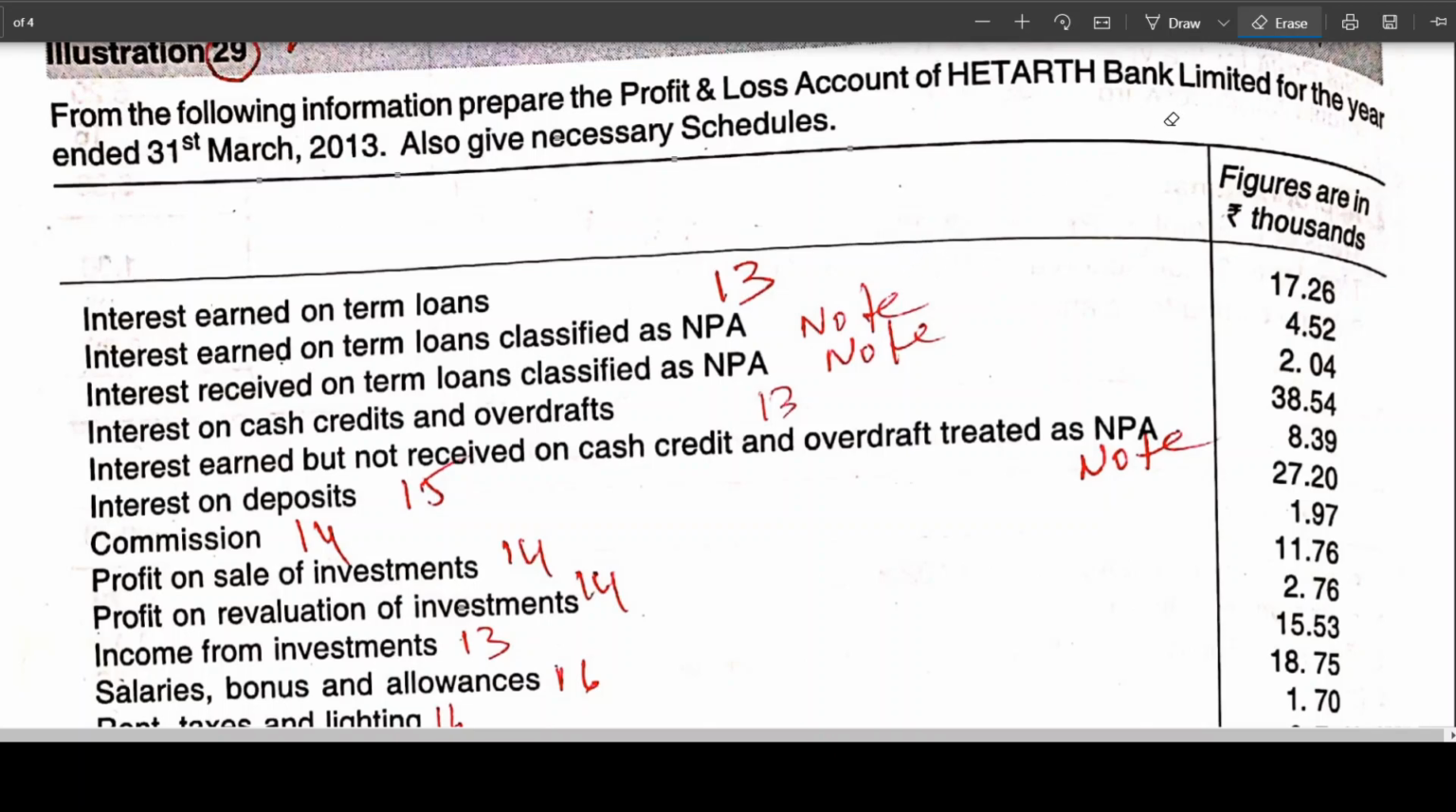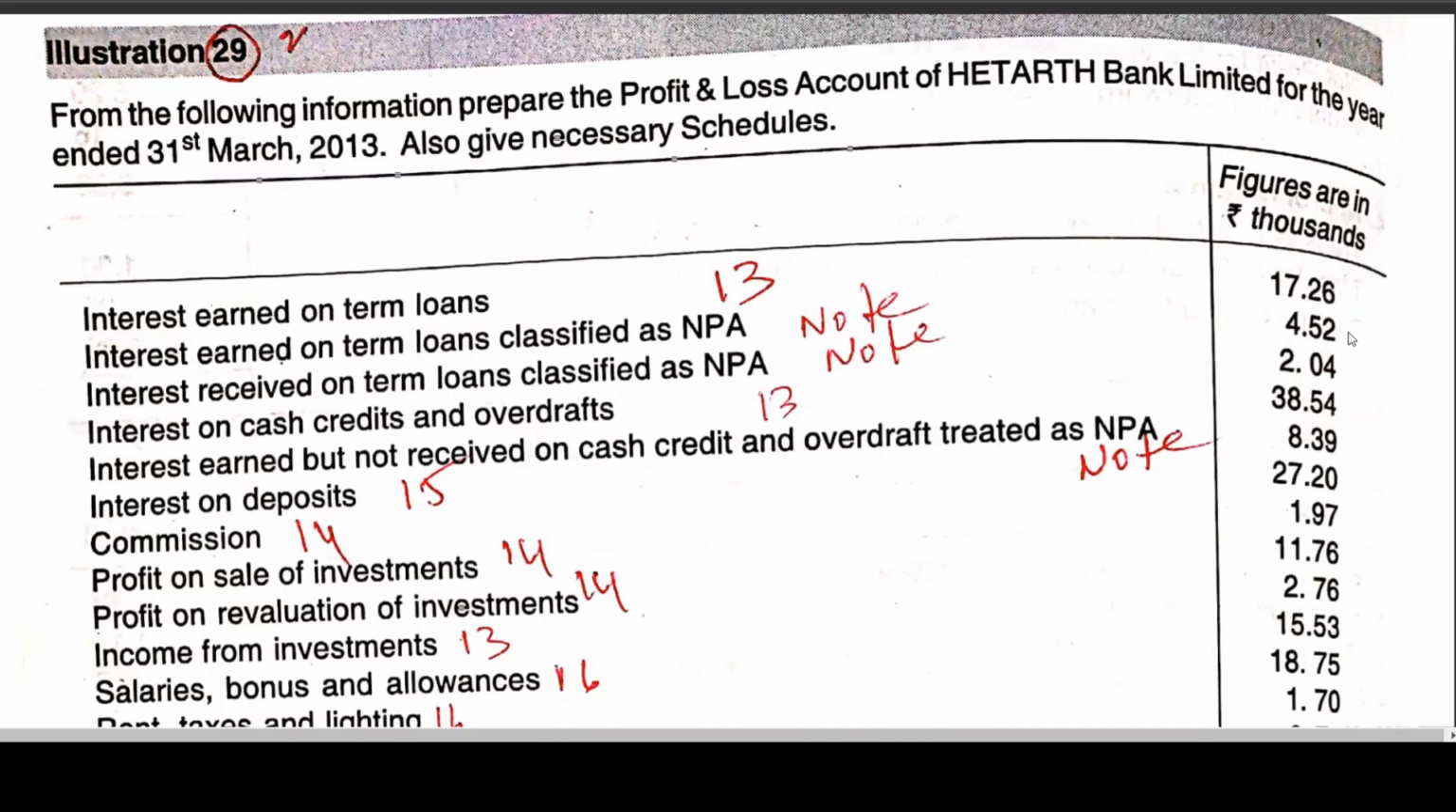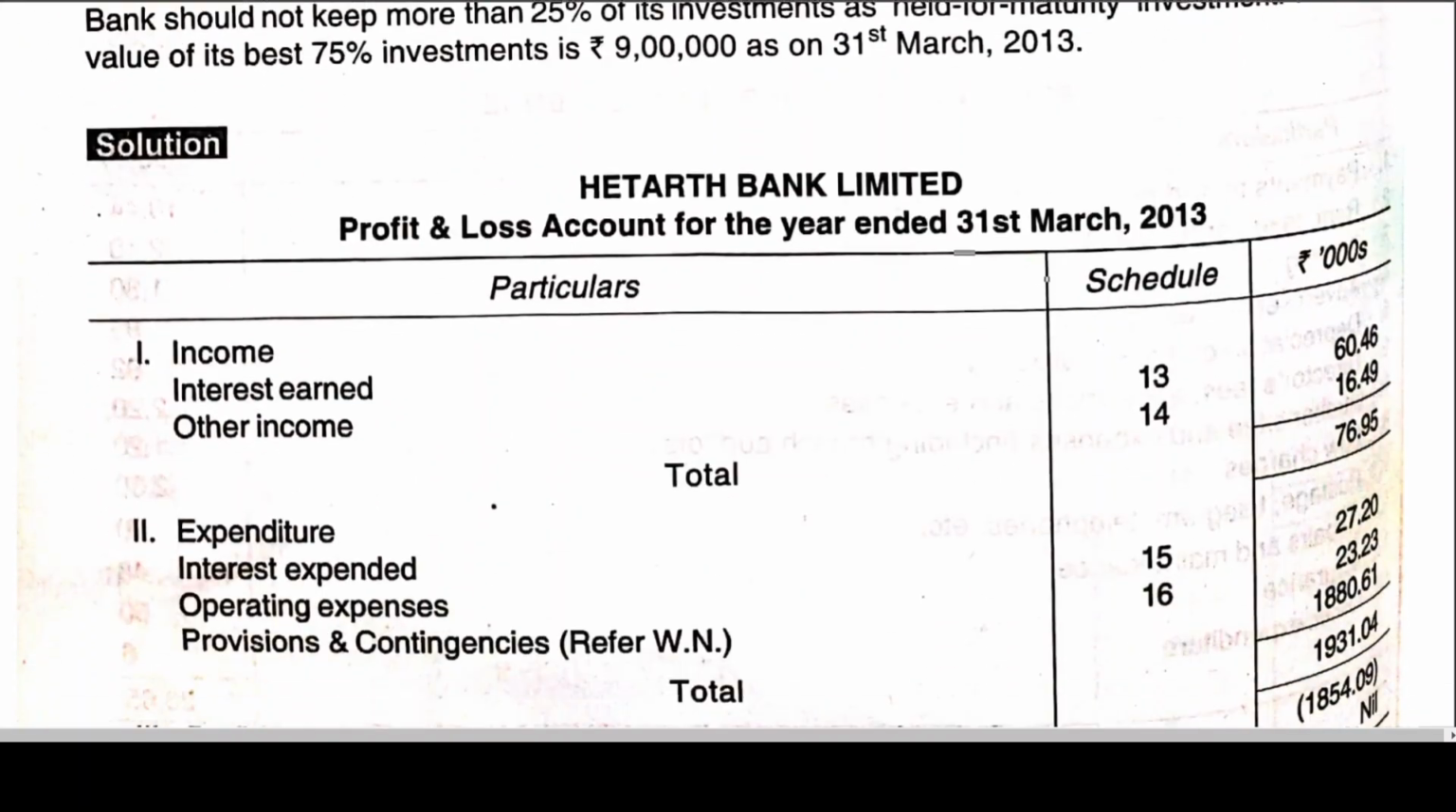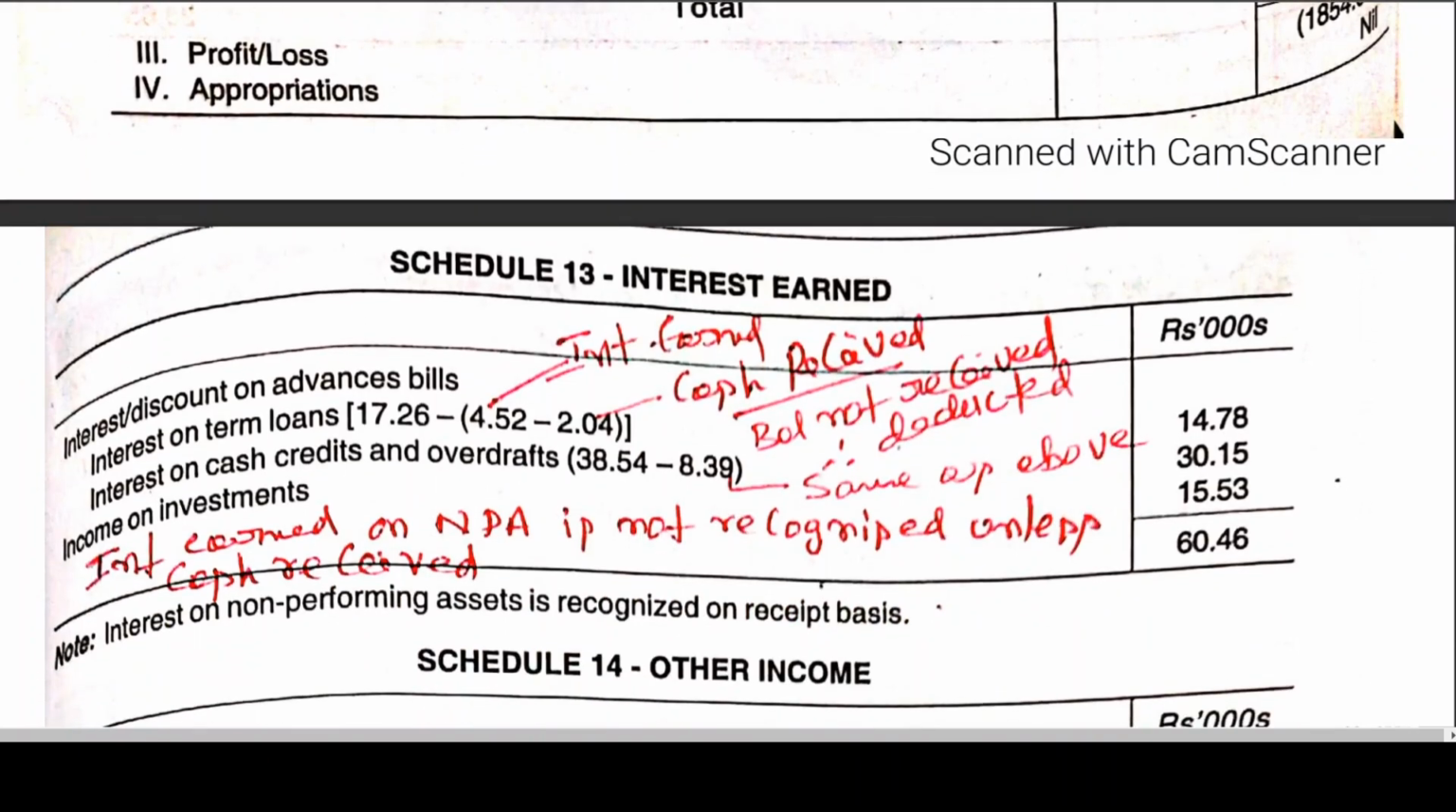Okay. Next. Interest on cash credit and overdraft. The same thing has been given as working notes here. No need to worry about it. How you got it is written here. Interest and discount on advance bills. Interest on term loan 17.26. This is interest earned minus cash received. Balance not received, therefore to be deducted.